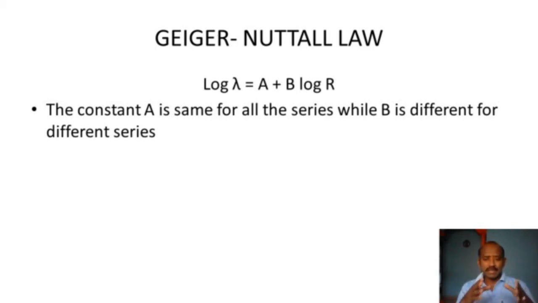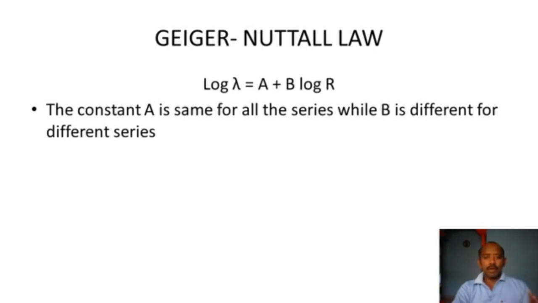Different series means the 4 radioactive series: actinium series, thorium series, neptunium series and uranium series. The law is log lambda is equal to A plus B log R. Here lambda is the decay constant, and R is the range of the alpha particle. Here A and B are constants.